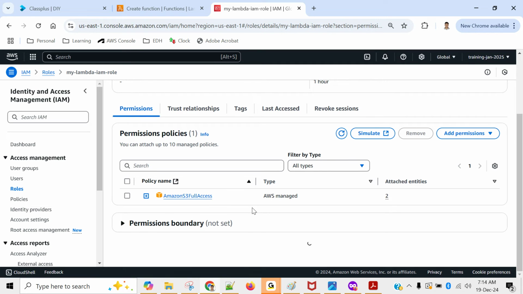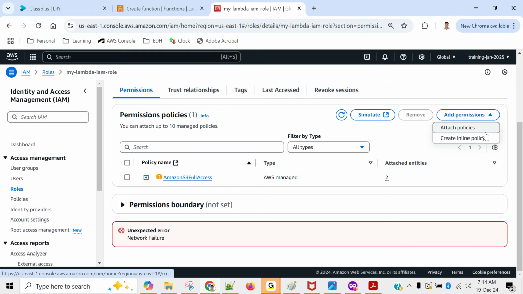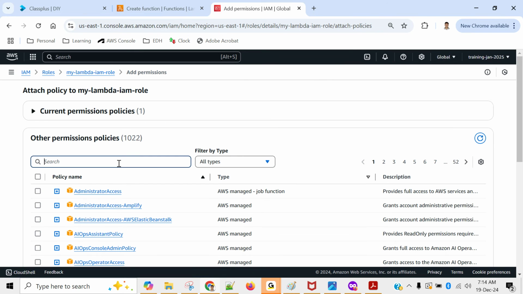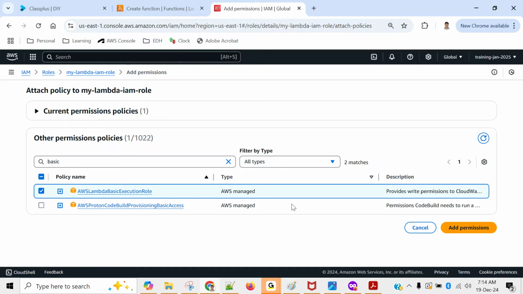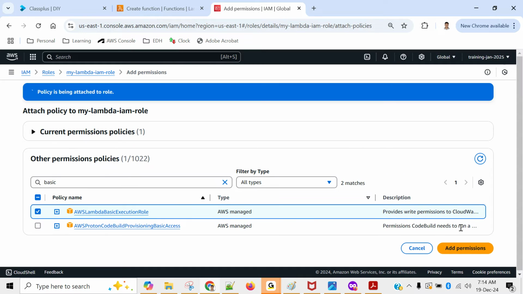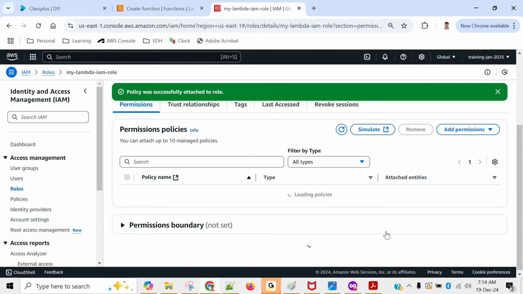Okay, this one is there. I will add some basic Lambda permission as well. Attach policy, search with basic. Yes, it's coming, the first one. AWS Lambda basic execution role, this is required. This is very important. Apart from this, anything else is completely optional, but this one should be part of your Lambda function IAM role. So I am adding this. Okay, we are good now.